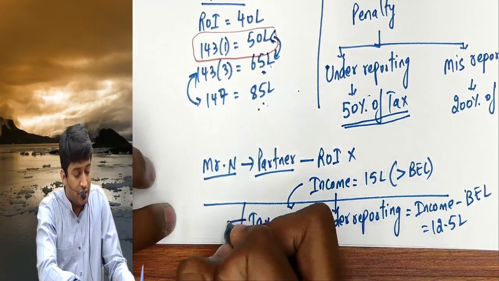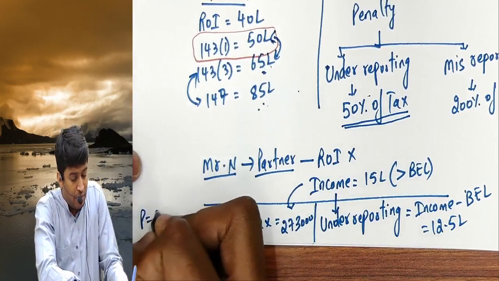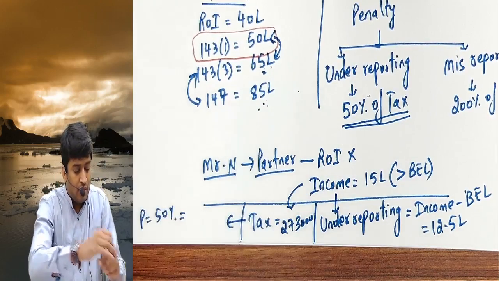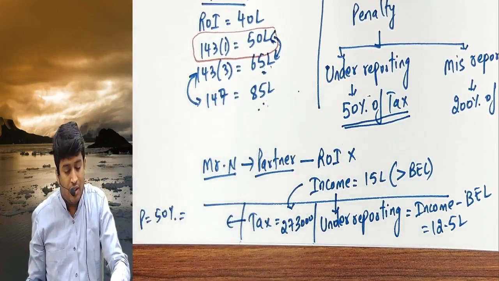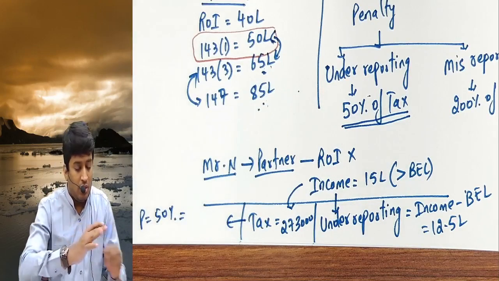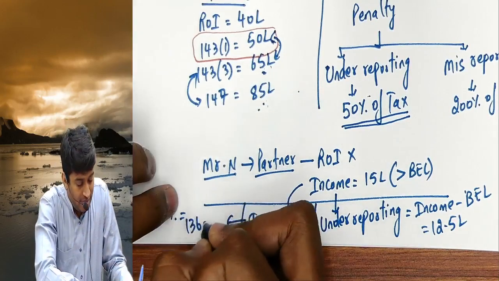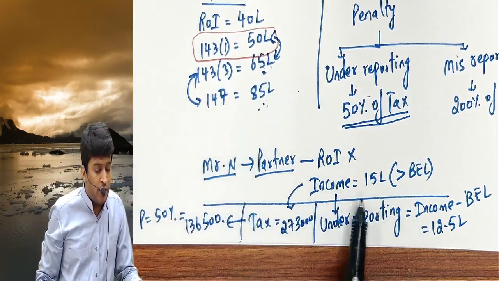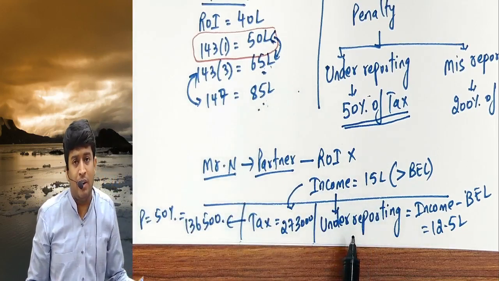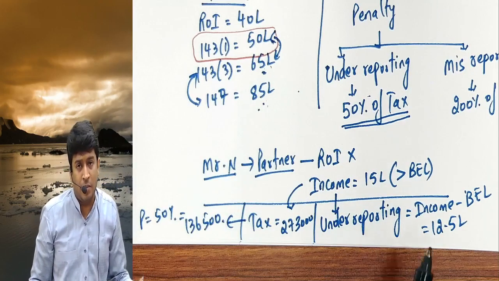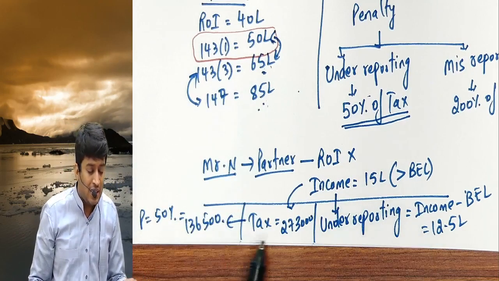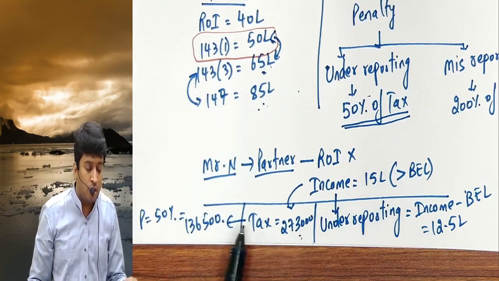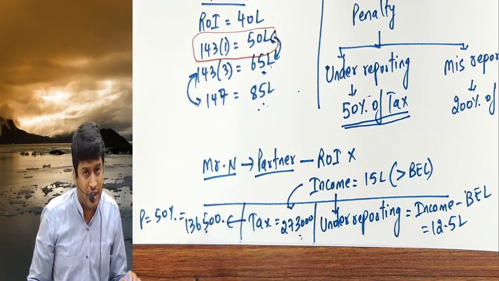Tax is 2,73,000. Penalty will be 50% of it. 2,73,000 into 50%, 1,36,500. So even though your income is 15 lakhs, underreporting will be 12.5, that is income minus basic exemption, and the tax is 2,73,000, but on that you have to also pay penalty of 1,36,500.